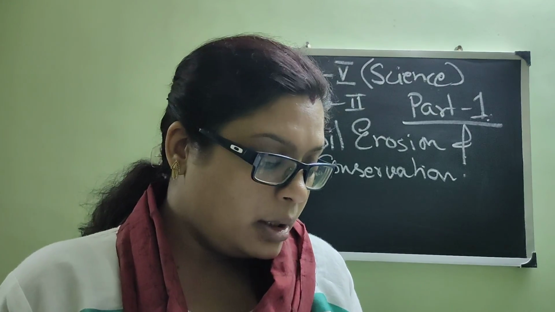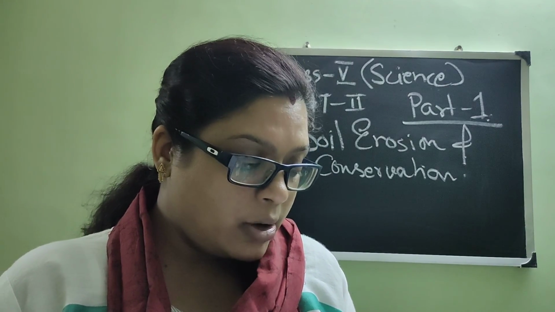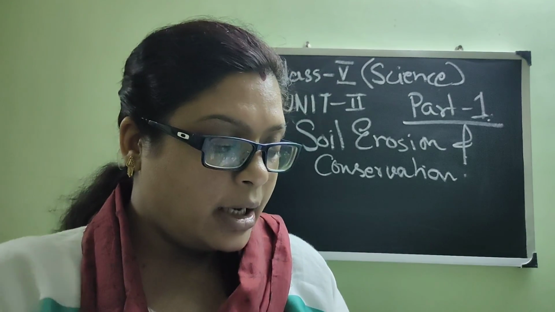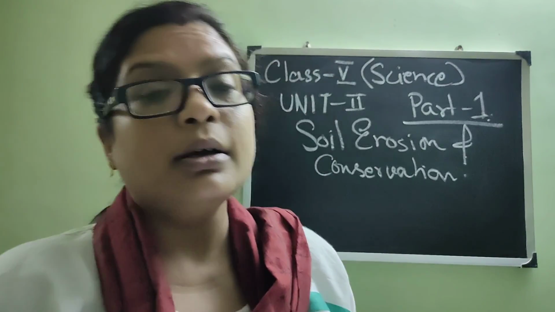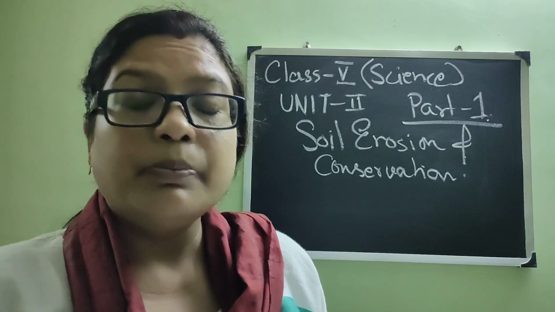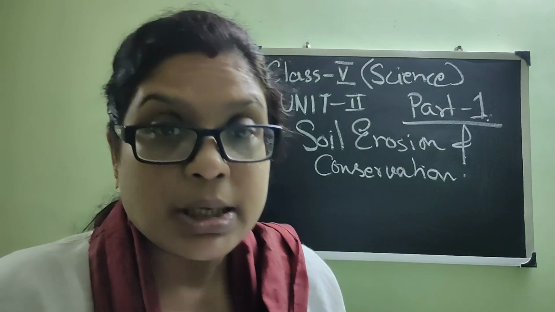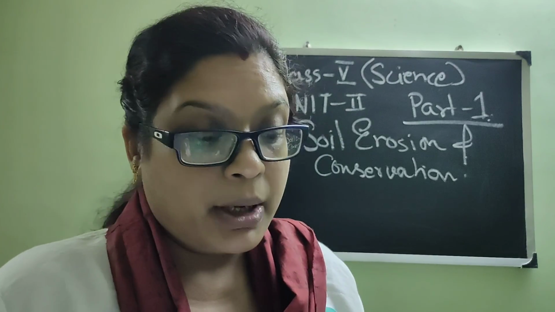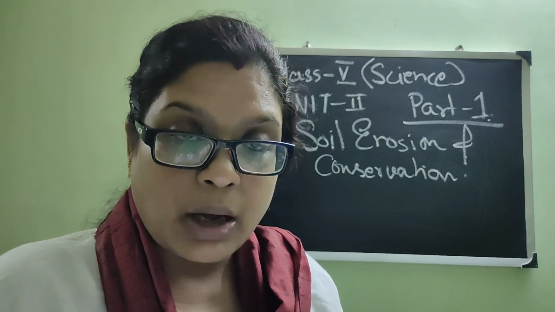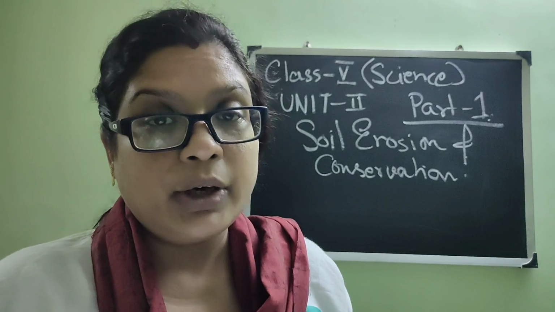Okay, now next is soil conservation, how we can conserve. First we will read about the reasons, what is erosion and what are the reasons behind erosion, and finally in the next part we will read how soil can be conserved. So there can be planting of trees, then soil must be covered with some special process, then shelter belts and terrace farming, which means in a mountainous region or in a different area.